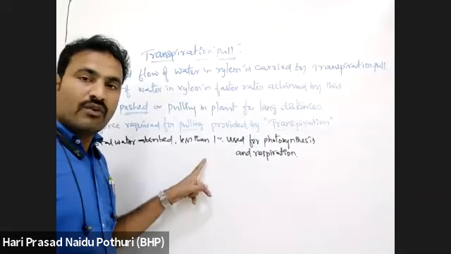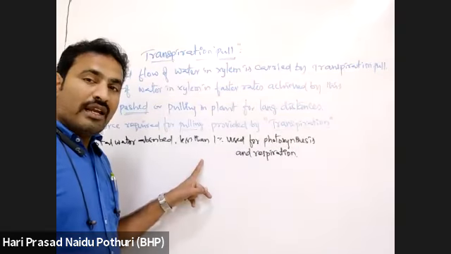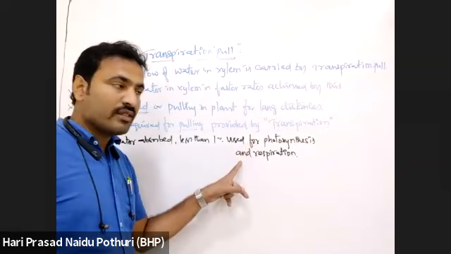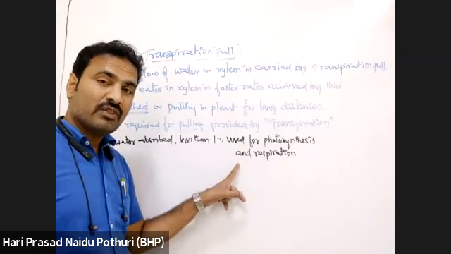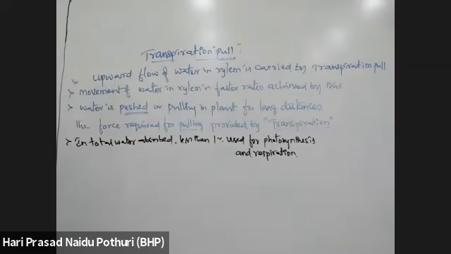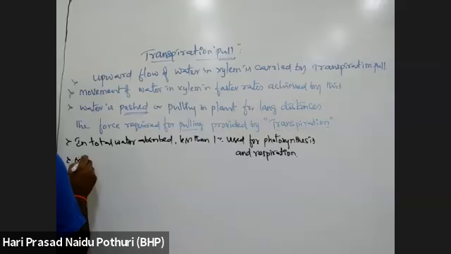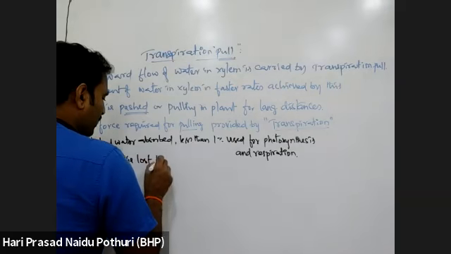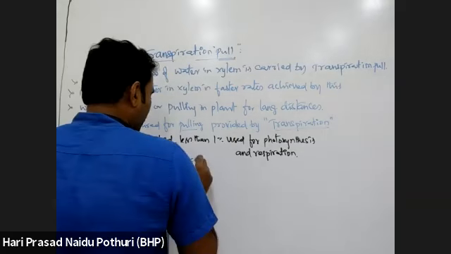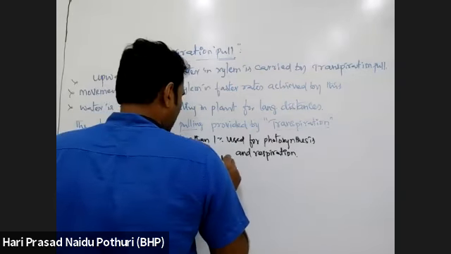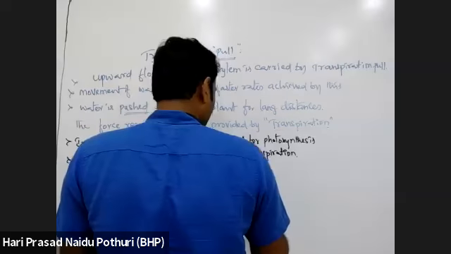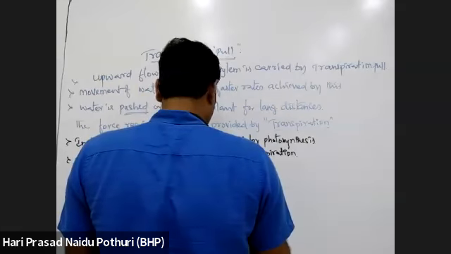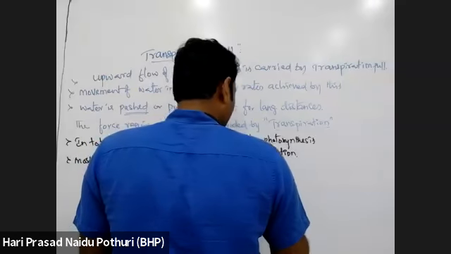In the total water absorbed by the leaves, less than 1% is used for photosynthesis and respiration. The remaining 99% of water will be lost through transpiration through the stomata. So most of the water is lost through transpiration by stomata.